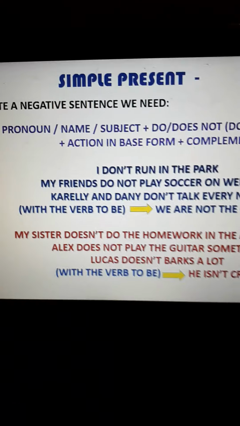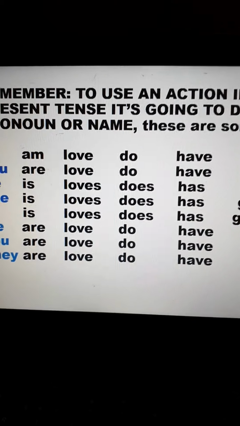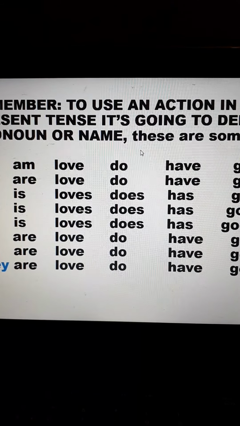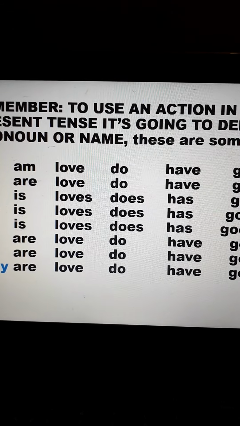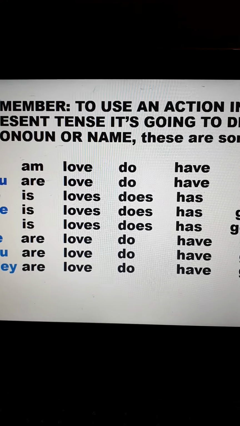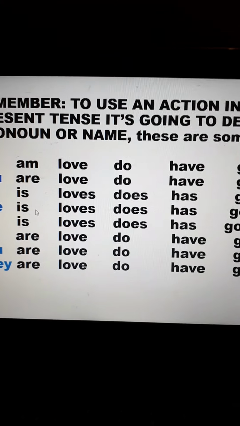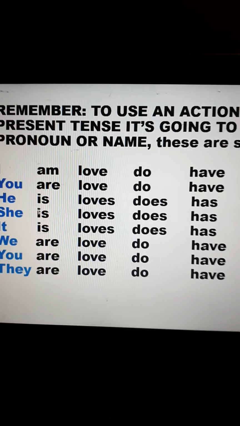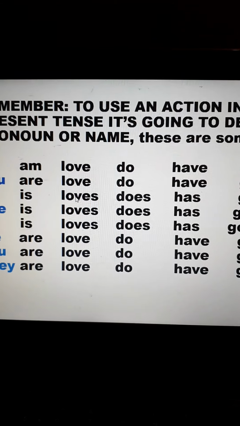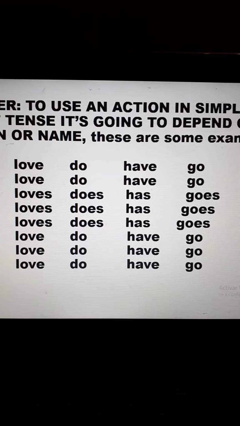Now, to work in negative, okay? Well, first of all, remember that to use an action in simple present tense, it's going to depend on the pronoun or name. For example, okay, we have more actions, but for the moment, we're going to work with these ones: the verb to be, love, do, have, go, and travel, okay?